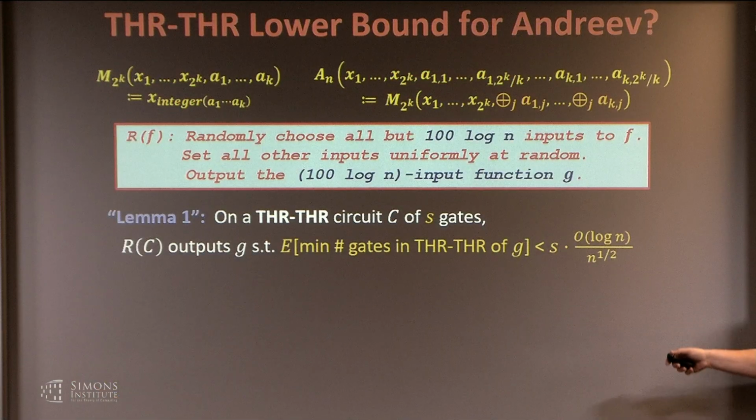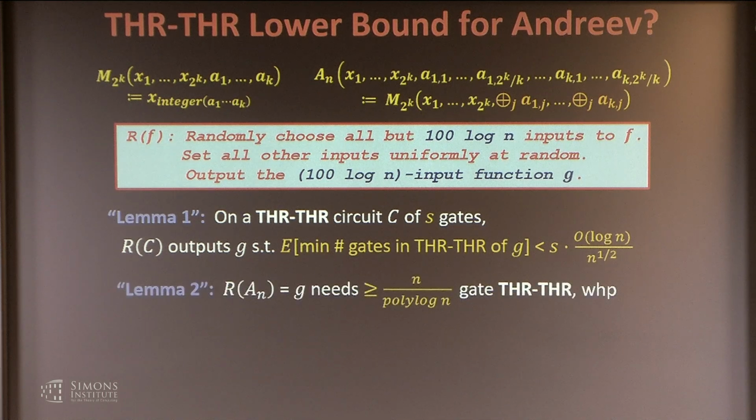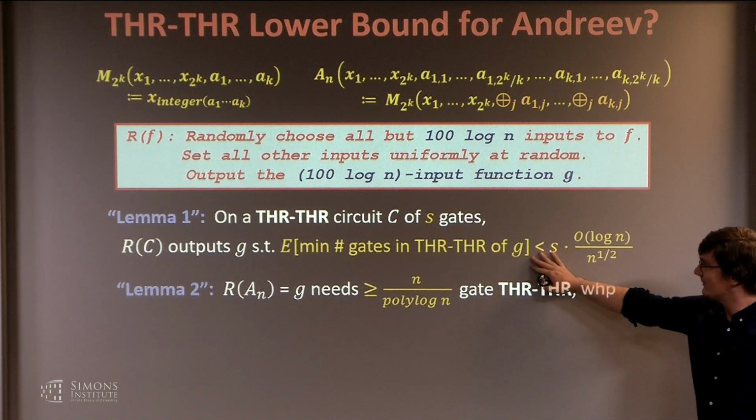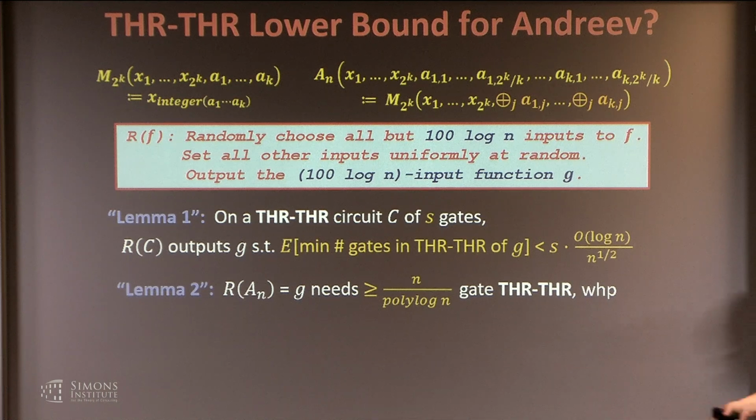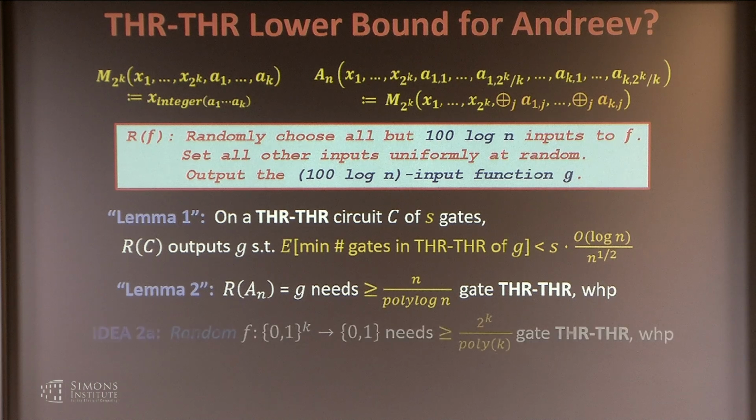Now, we set a lot of inputs, so this is what we can do. It's some sort of random restriction lemma for threshold functions in general. So the process is expected to output things with somewhat low circuit complexity. And then we want to offset that with Lemma 2, which says that with high probability the thing being output is going to need at least n over π log n threshold gates. So here's an upper bound on the complexity, and here's a lower bound, and we just want to rearrange the inequalities.